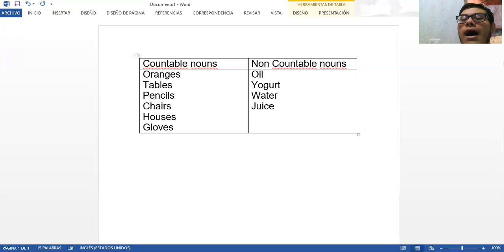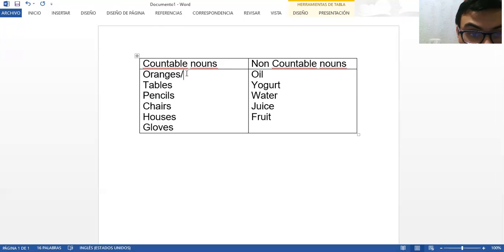However, there are other things that we can count in Spanish, but that we cannot count in English. An example of this might be the fruit. So here we can count, for example, the oranges or the apples.